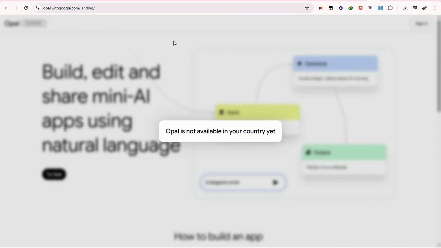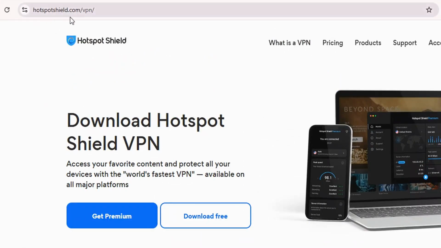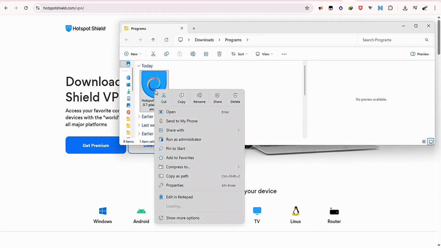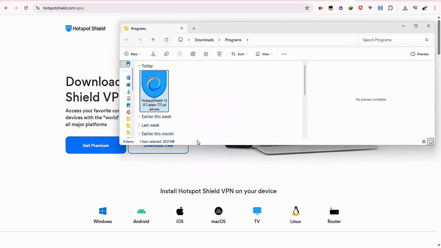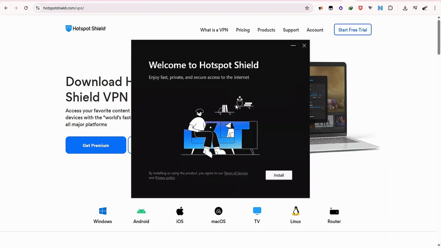And here we are in Opal, and it says Opal is not available in your country yet. Alright, there's not an issue. I'll simply go to this website, hotspotsheet.com/VPN. I'm going to click on the download free button, and I have it downloaded. So I'm going to install it by running as admin. Then I'm going to click on install.